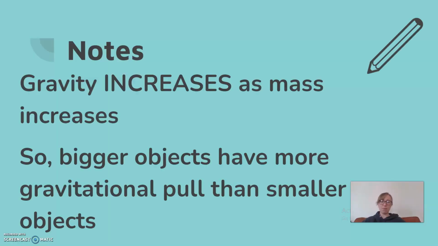All right. So a couple of important things to remember about gravity. Gravity increases as mass increases. So things that are bigger and have more mass have more gravitational pull than smaller objects. And that's why we always think of the Earth as the only thing with gravity, because it's so much bigger than anything else that we deal with in our daily lives. That is the only thing that really matters, that it has gravity nearby.